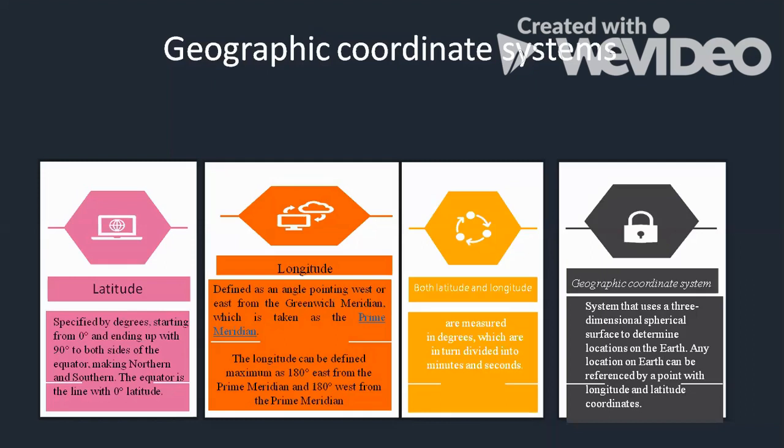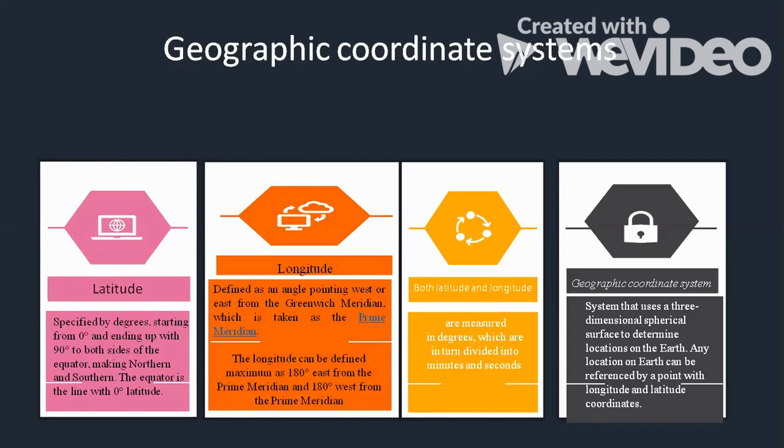Similarly, we have vertical lines or meridians. These are called longitude. The Greenwich meridian is the longitude which passes through Greenwich. Greenwich is in the UK. That is called the prime meridian or the 0 degree. Just like because of latitude, the earth is divided into northern hemisphere and southern hemisphere, because of longitude, the earth is divided into the eastern hemisphere and the western hemisphere.